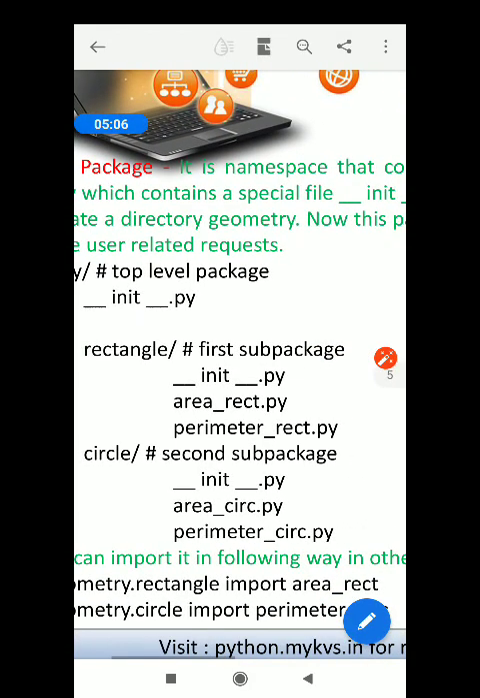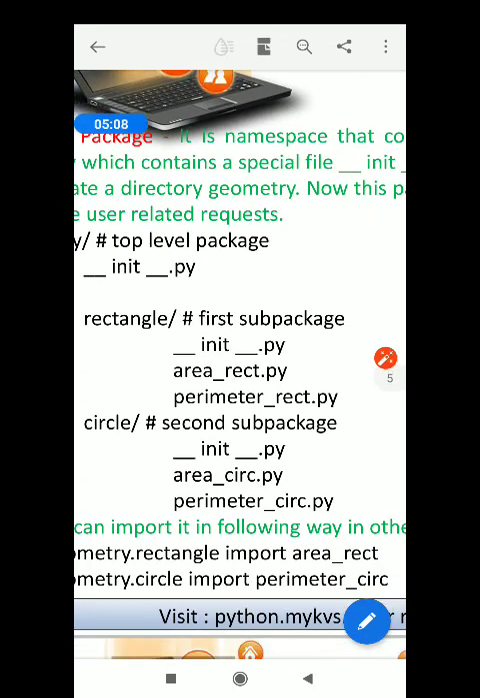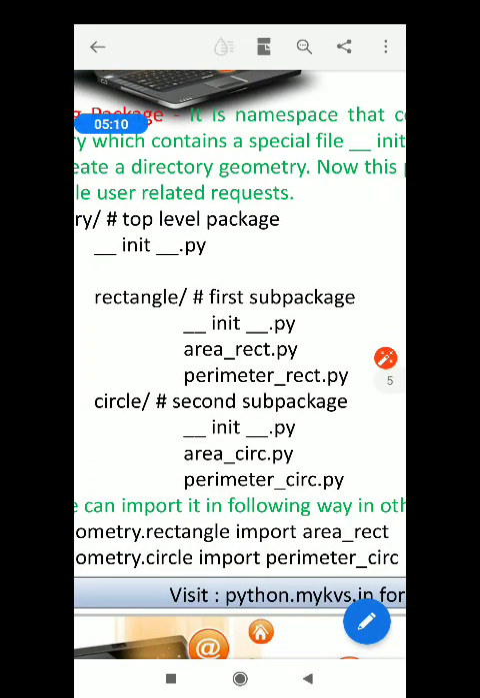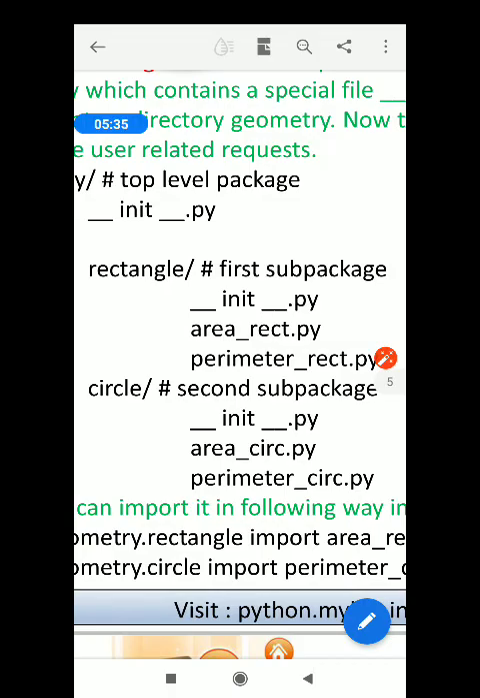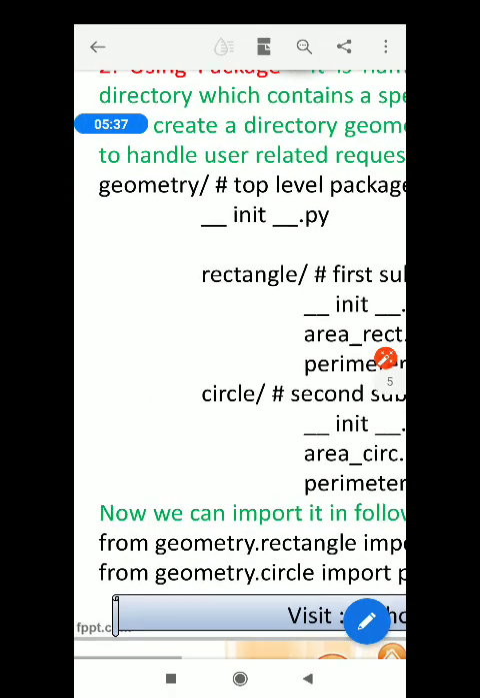Now see, for rectangle and for circle I am doing this particular thing. For rectangle, that is the first sub package inside this geometry package. Under it you first write init.py, then area_rect.py and perimeter_rect.py. These are separate programming modules that are already created. I just call these packages inside our geometry package.